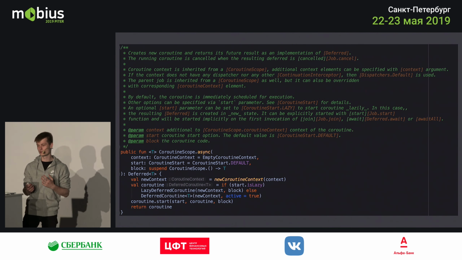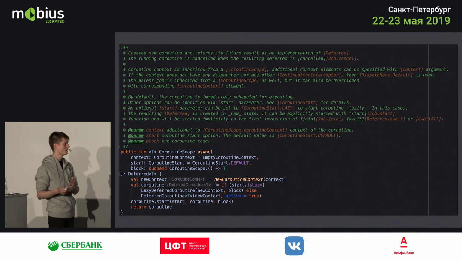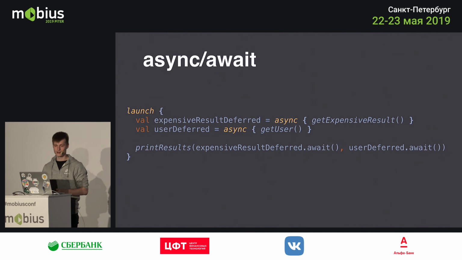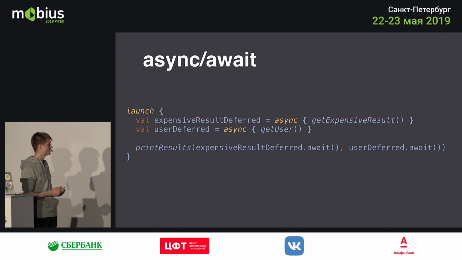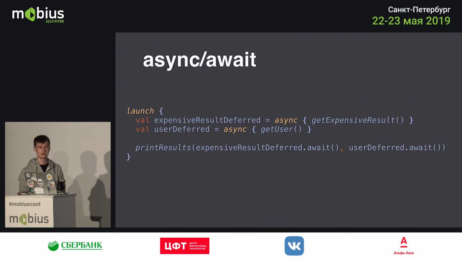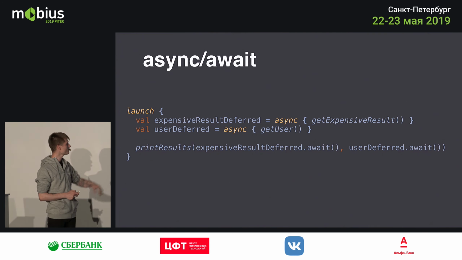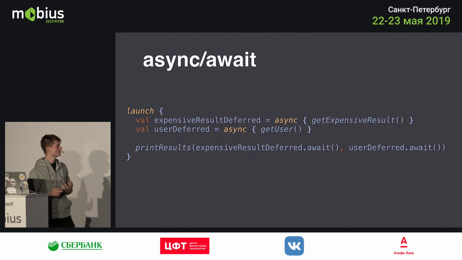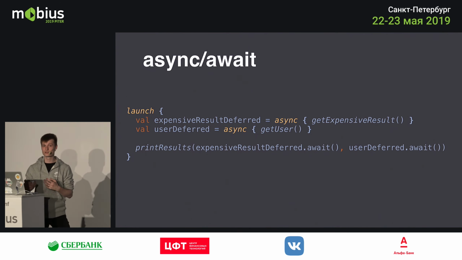And this is all fine, but what about the things I've said? Like using parallel code execution. So how would you do that with async await? Well, quite simply, you would just get two async blocks. So this here is an example where you launch an async block which gets the expensive result, for example, and then you also need a user to combine that result with. So you call the async block with the getUser function as well, and what it does here is it prepares two coroutines, two deferred types. It returns them immediately, but the code within the async blocks gets launched immediately.